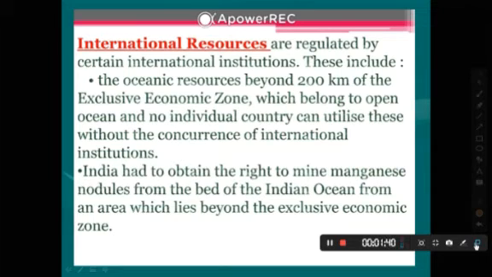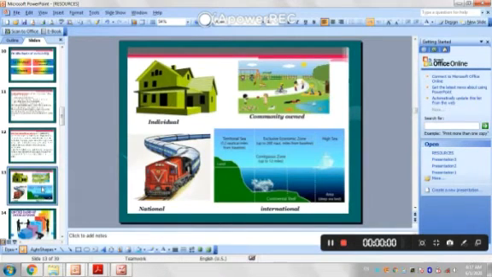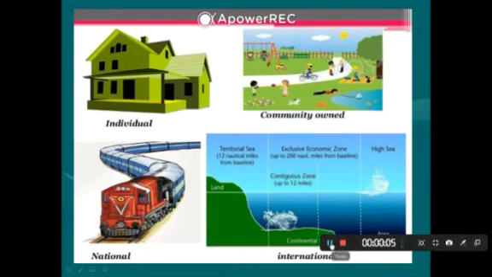This is the ocean and used by all the countries for their developments, and to find out the minerals from these regions. So this is the example of international resources. So these are the examples of individual, community owned, national and international.